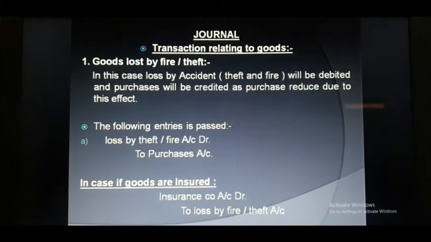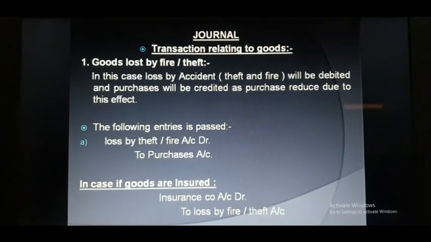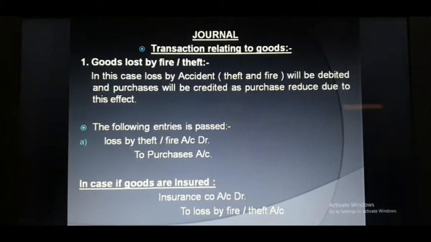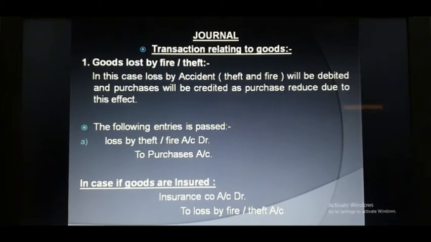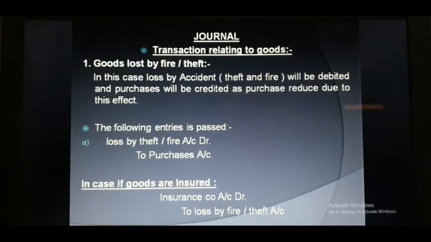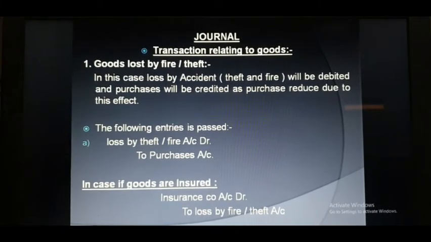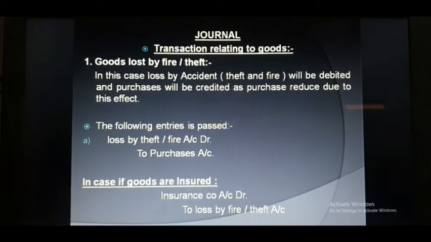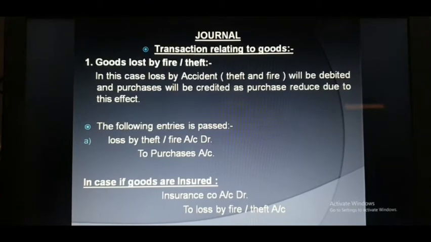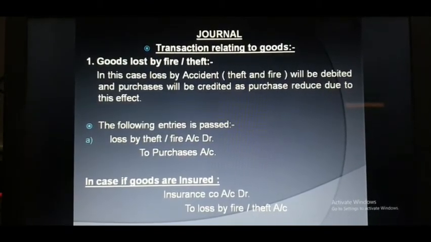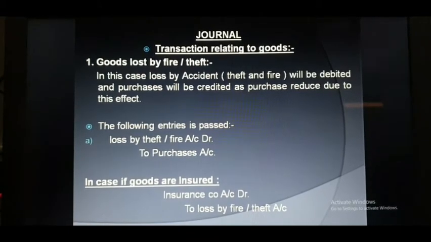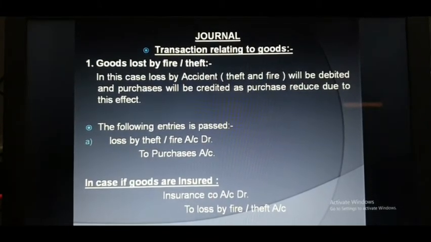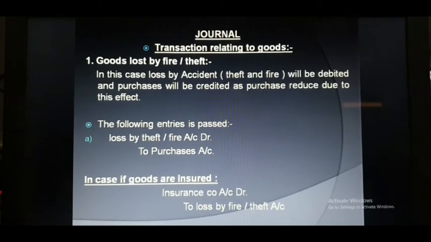As per the nominal account, I told you that all the expenses and losses will be debited. So whenever any goods are lost by fire and theft, or loss by accident, the loss by theft or fire will be debited and purchases will be credited. Why will purchases be credited? Because in this case we lost the goods, so purchases will reduce. So what will be the general entry? That is loss by theft or fire account debit to purchases account.